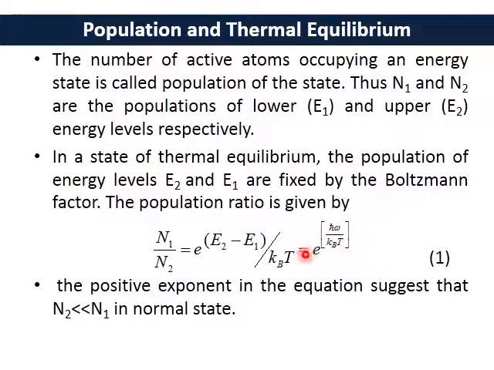So we can also write this as e to the power h cross omega by kBT. Where did this h cross omega come from? Because E2 minus E1 is h nu, as we saw in the previous slides, and h cross is h by 2 pi, and omega is 2 pi nu. So the 2 pi gets cancelled, and what we have is h cross omega by kBT. Now the positive exponent in the equation suggests that N2 is much less than N1 in the normal state.